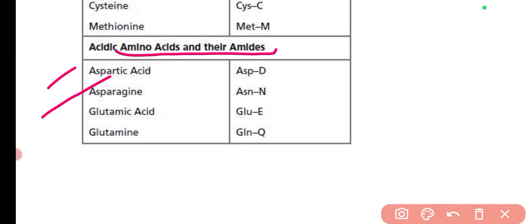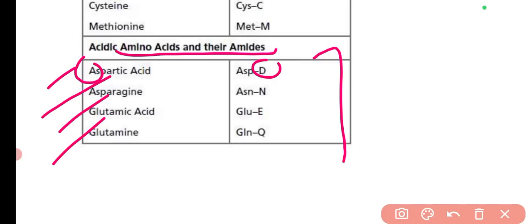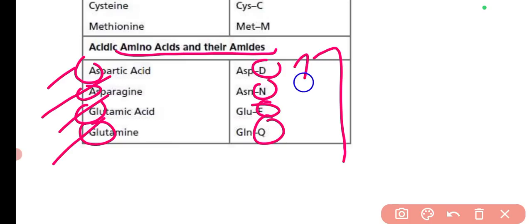So there are four: aspartic acid, asparagine, glutamic acid and glutamine. These are the amide containing ones, and the symbols used for these are different. For aspartic acid it is D, for asparagine it is N, for glutamic acid it is E, and for glutamine it is Q. So you need to remember these because they have different symbols.